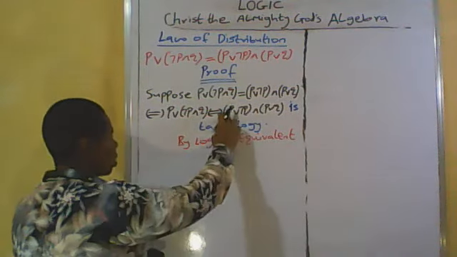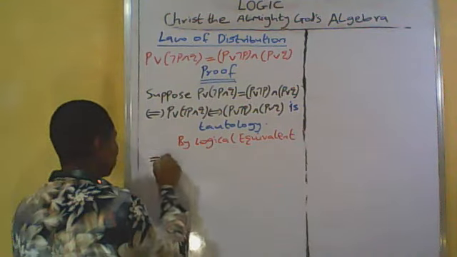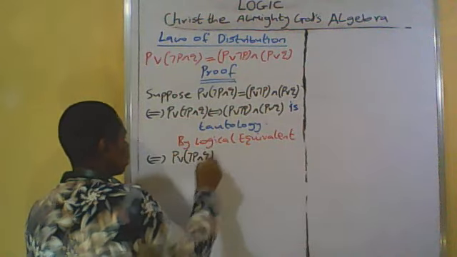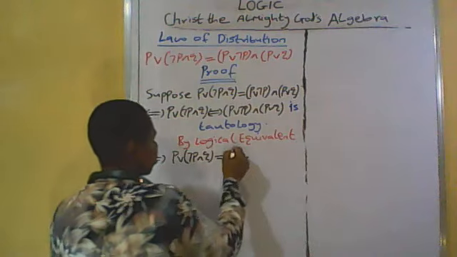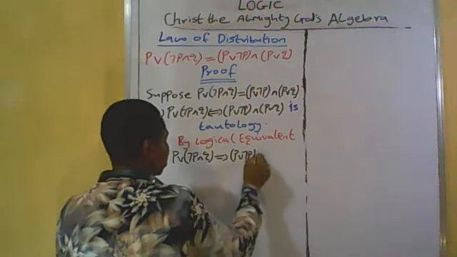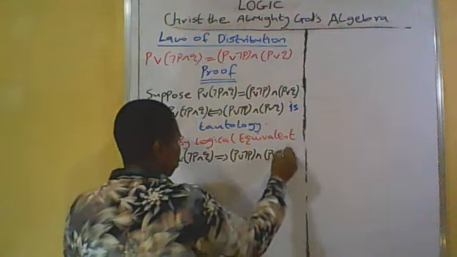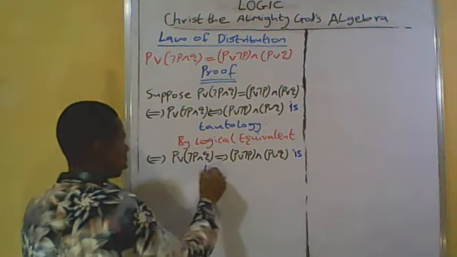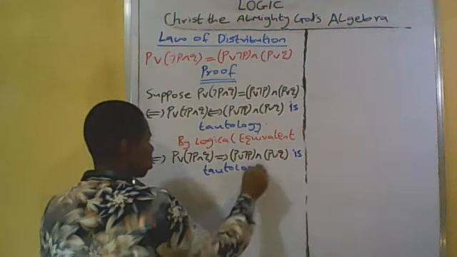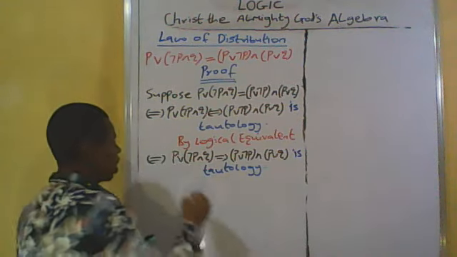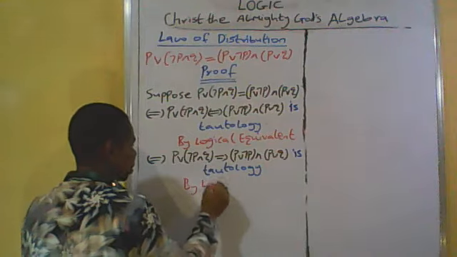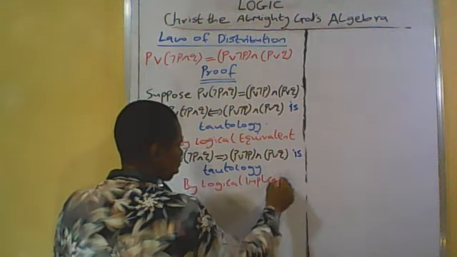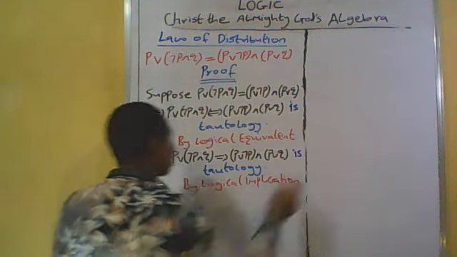Also, if this is true, this must also be true, if and only if P or (not P and Q) implies (P or not P) and (P or Q) is a tautology, being justified by logical implication.